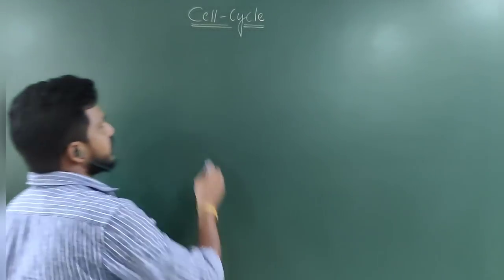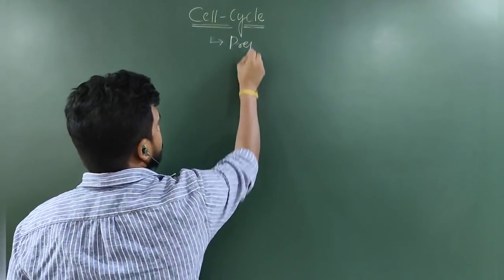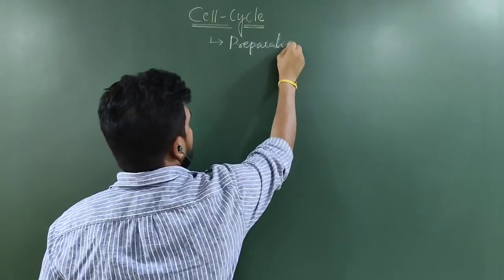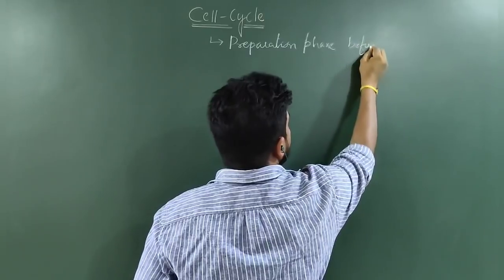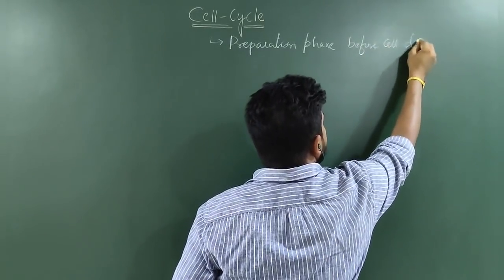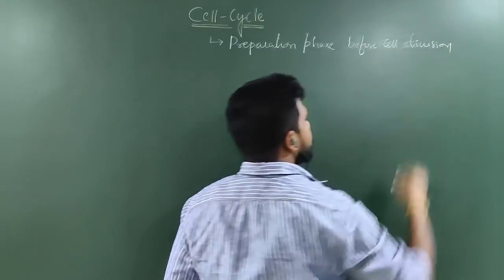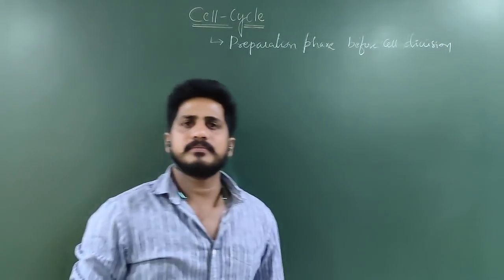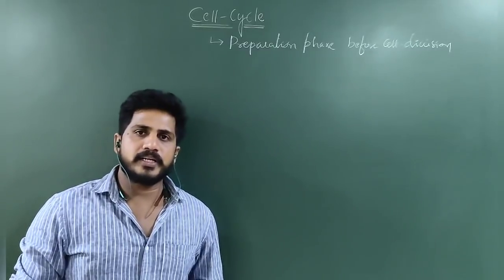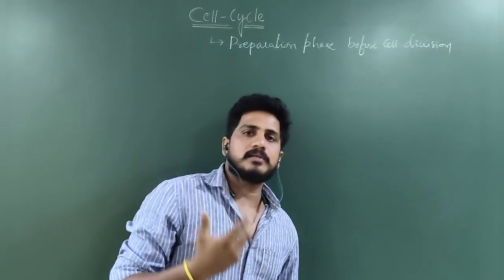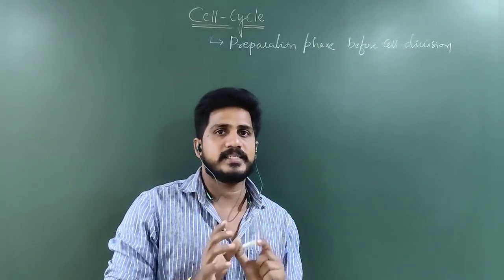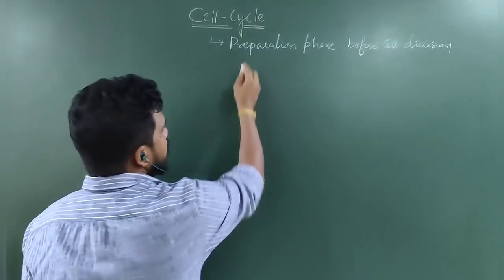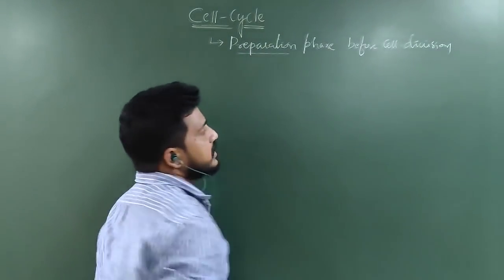This class helps you to understand detailed information regarding cell cycle. What actually is the meaning of cell cycle? It is a preparation phase before cell division. Any kind of cell, whether it is a somatic cell for the process of mitotic division or a germ cell, nothing but a reproductive organ cell going forward into meiotic division, in both cases preparation is important. So it is a preparation phase for the cell division.